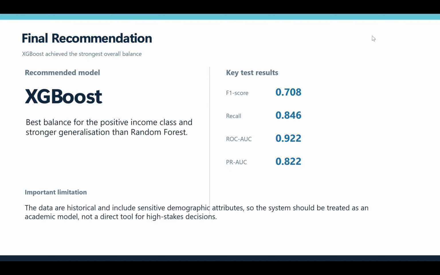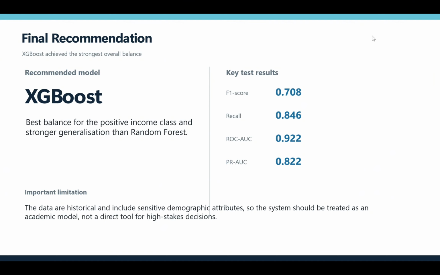It achieved an F1 score of 0.708. Its recall was 0.846. Its ROC-AUC was 0.922. Its PR-AUC was 0.822.